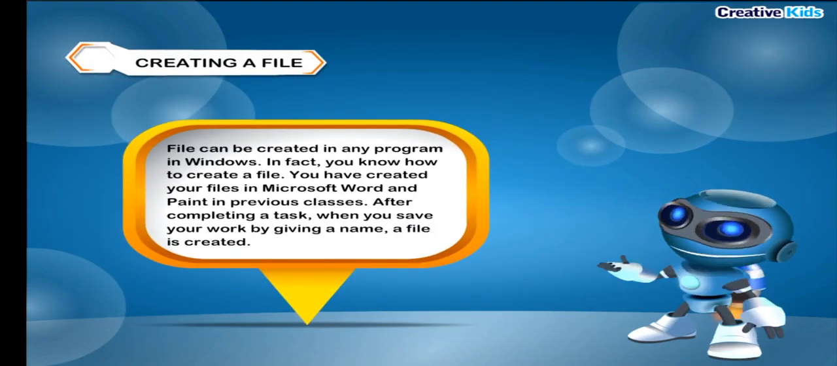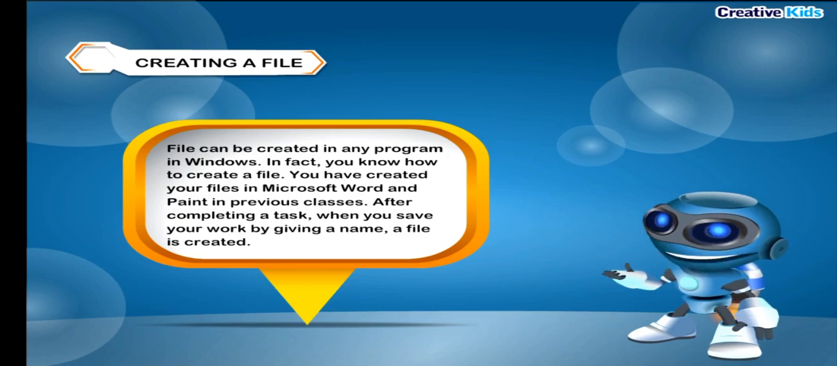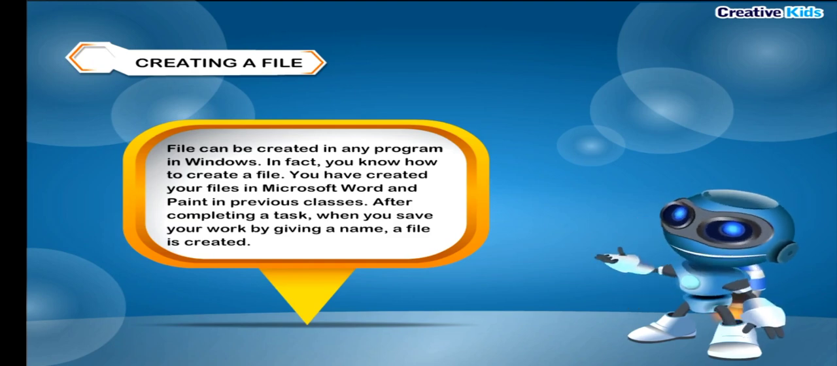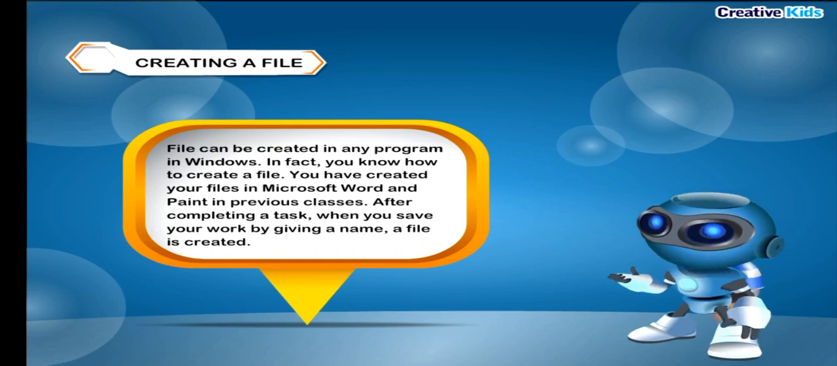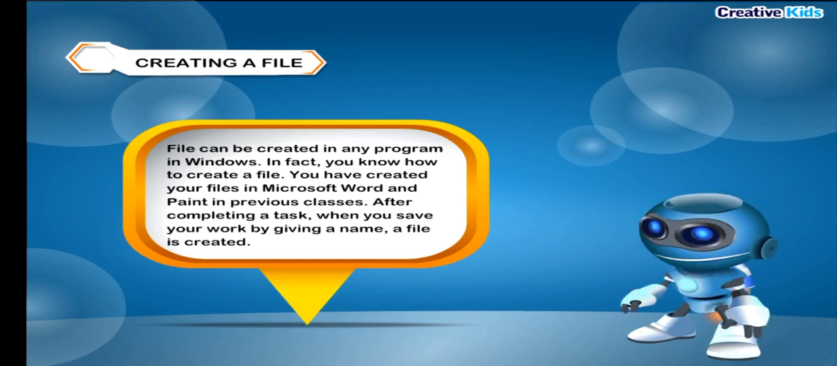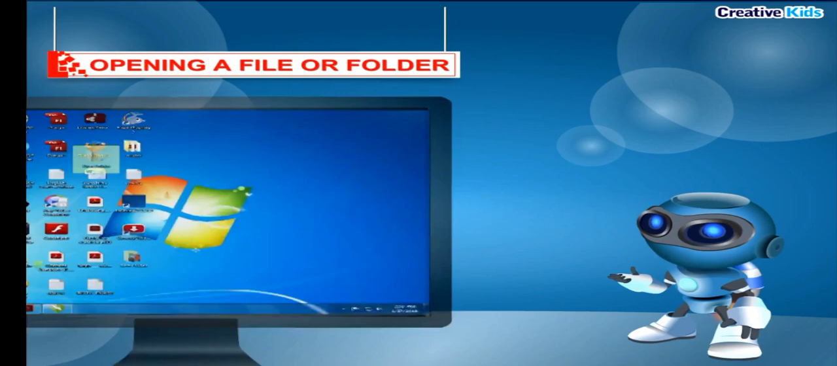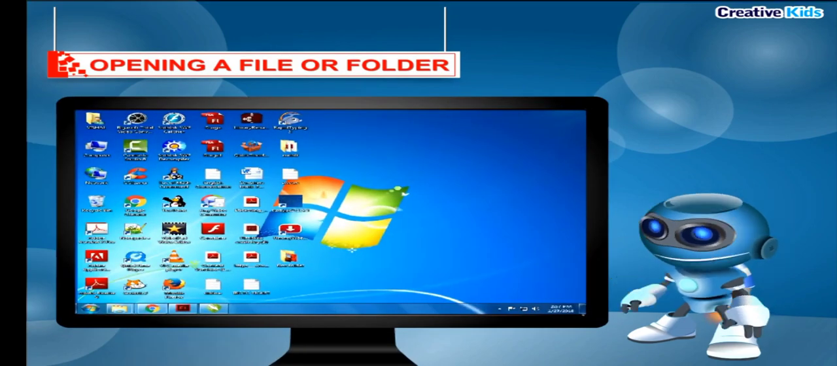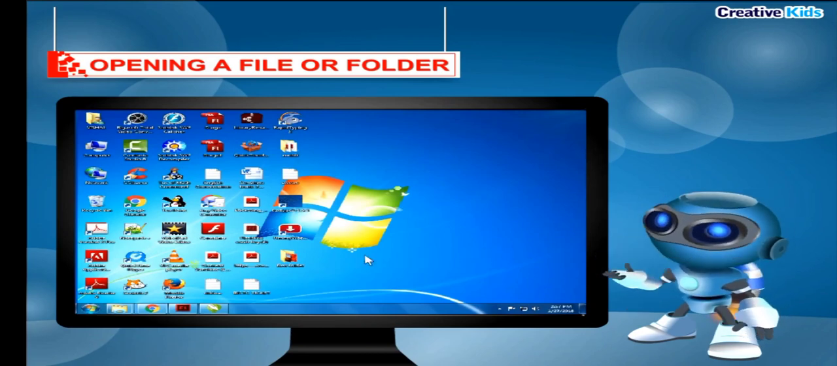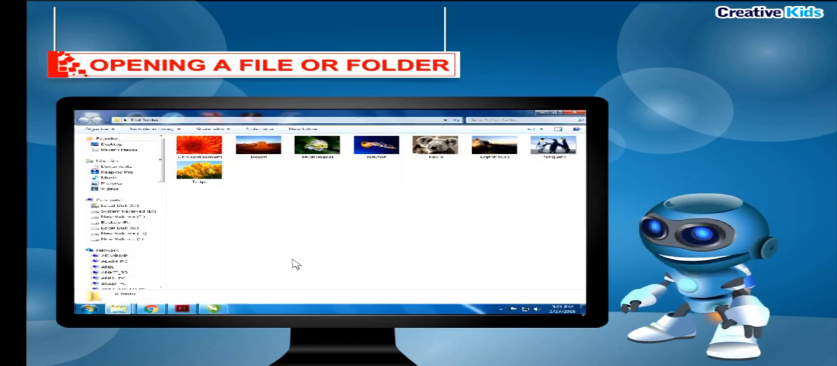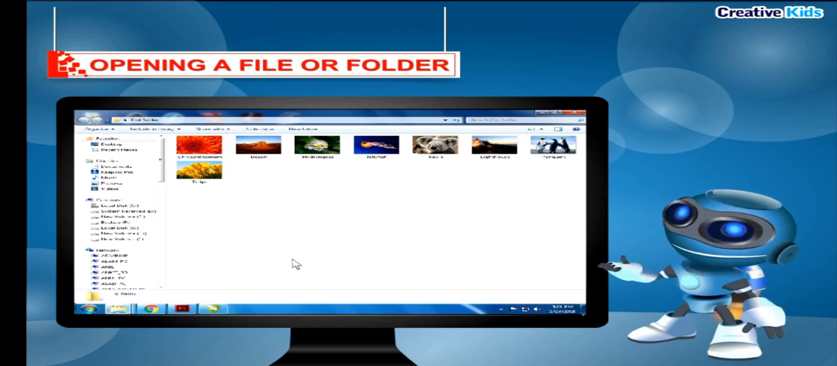Creating a file. File can be created in any program in Windows. In fact, you know how to create a file. You have created your files in Microsoft Word and Paint in previous classes. After completing a task, when you save your work by giving a name, a file is created. Opening a file or folder. When you have to open a file or folder, simply move the mouse pointer to the required file or folder and double-click on it. It opens and its contents can be viewed.